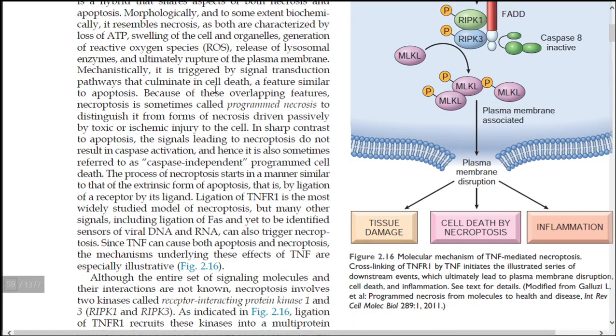Next, it is also triggered by signal transduction pathways that culminate in cell death. That is, necroptosis is a programmed necrosis, because it is triggered by signal transduction pathways, and this feature is similar to apoptosis.